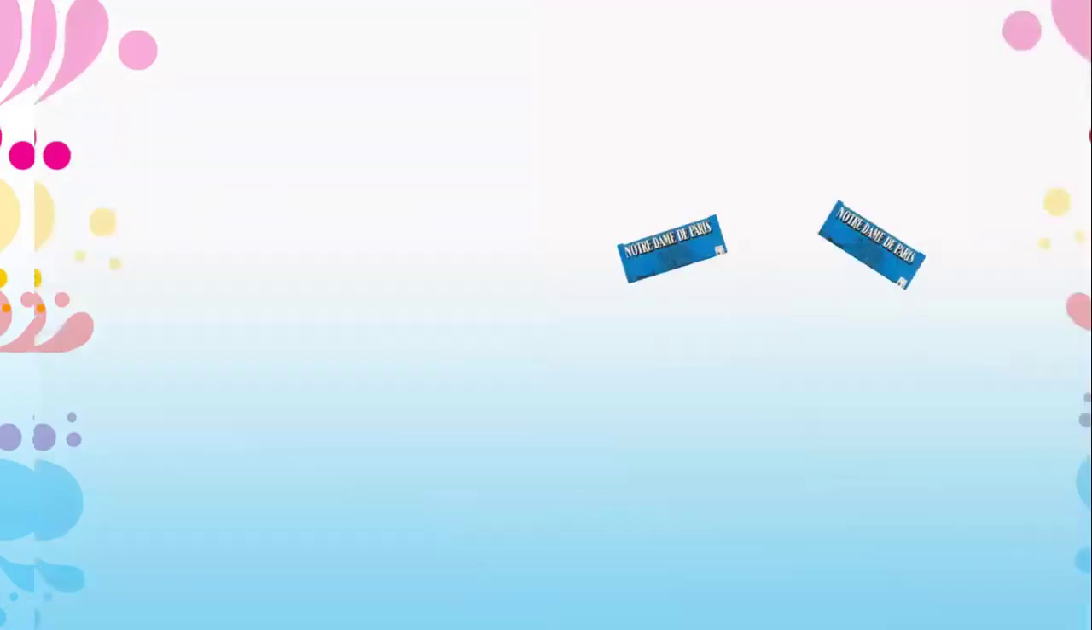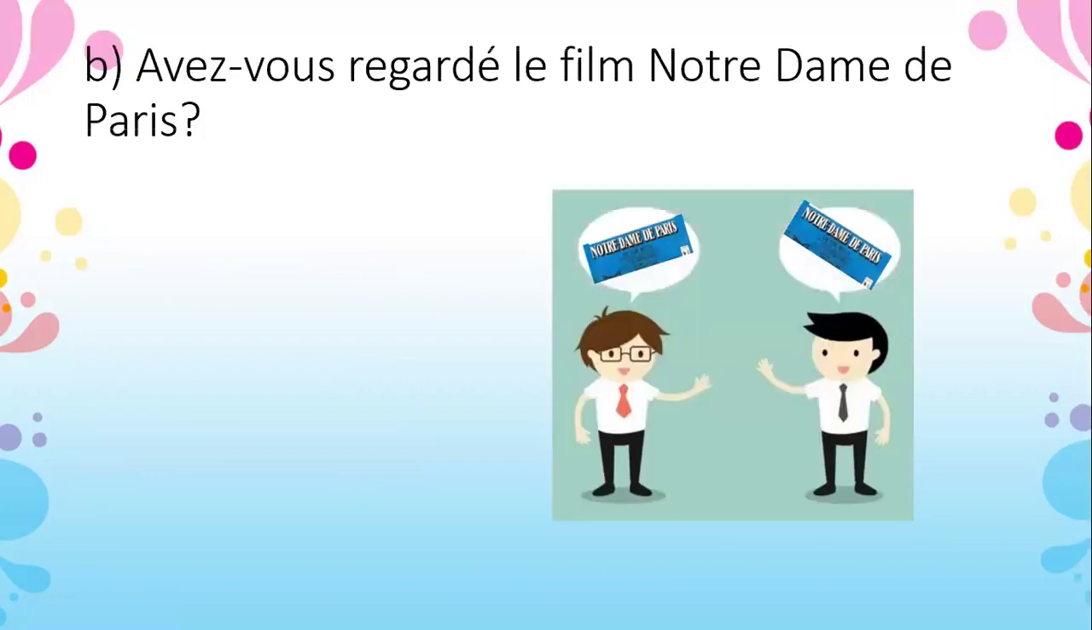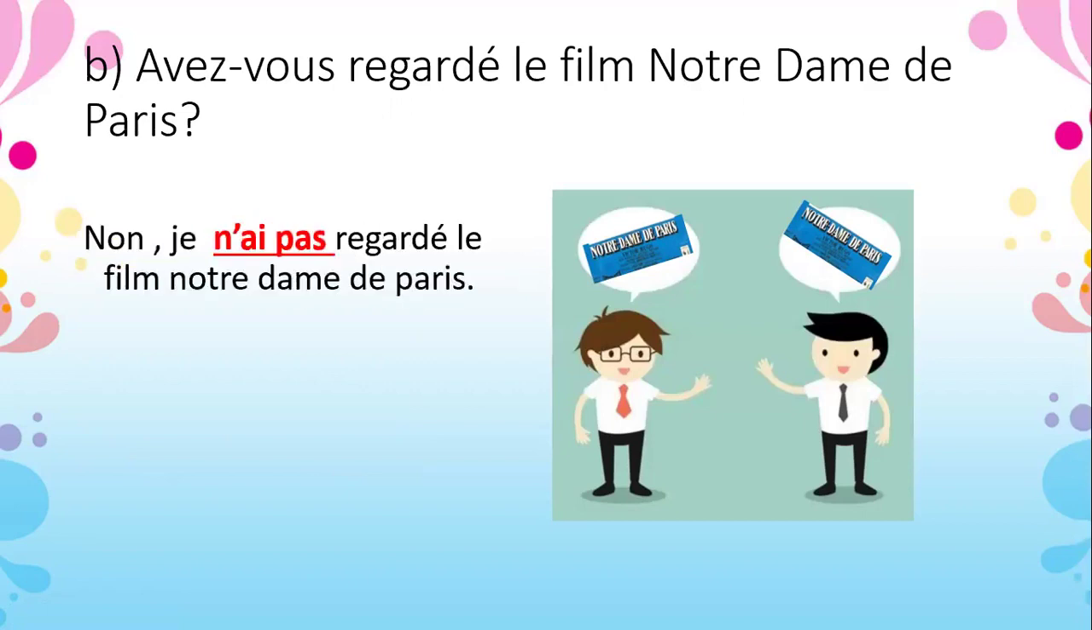Okay, and look at B. Avez-vous regardé le film Notre-Dame de Paris? Did you watch the film Notre-Dame de Paris? You have to say the answer in negative. Non, je n'ai pas regardé le film Notre-Dame de Paris. No, I did not watch the film Notre-Dame de Paris. Here also it is the same. Just remember that this is second person plural, so you can consider it the formal form. So you can write the answer: je n'ai pas regardé le film Notre-Dame de Paris.